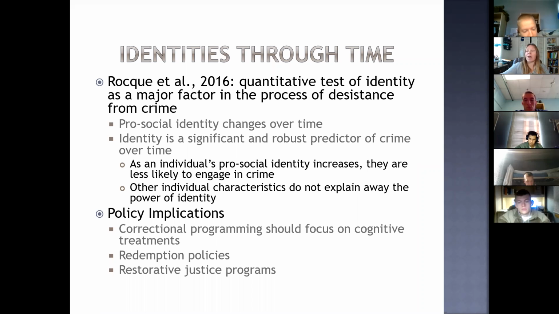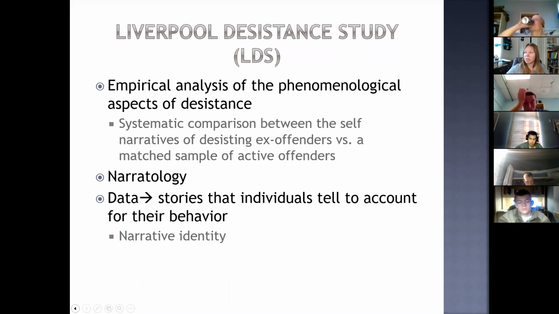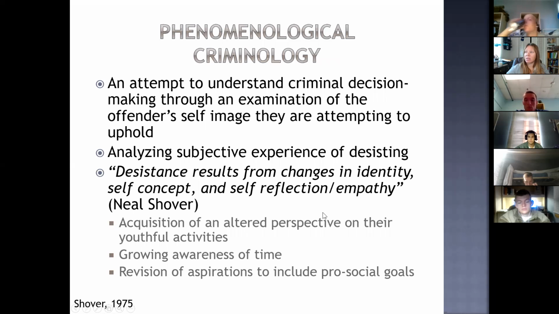If you think back to the first discussion that we had about this, Neil Shover's phenomenological understanding of desistance, this acquisition of an altered perspective of their youthful activities, that's what I mean. The way that they behaved as a youngin', that wasn't the real them. They've always been a good person. It's just that wasn't them at that time.